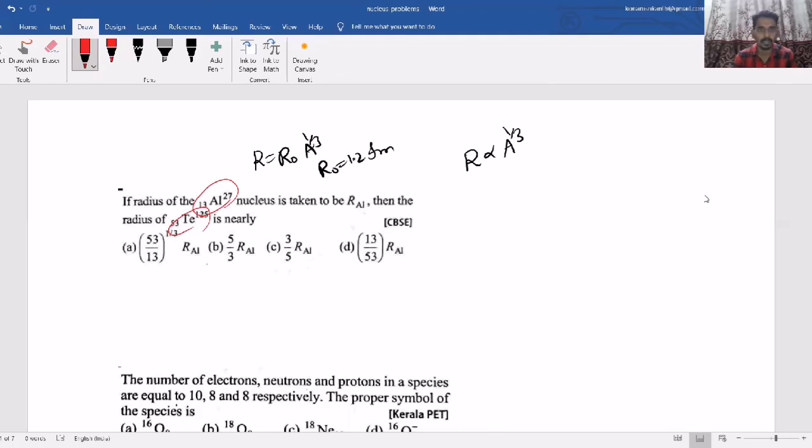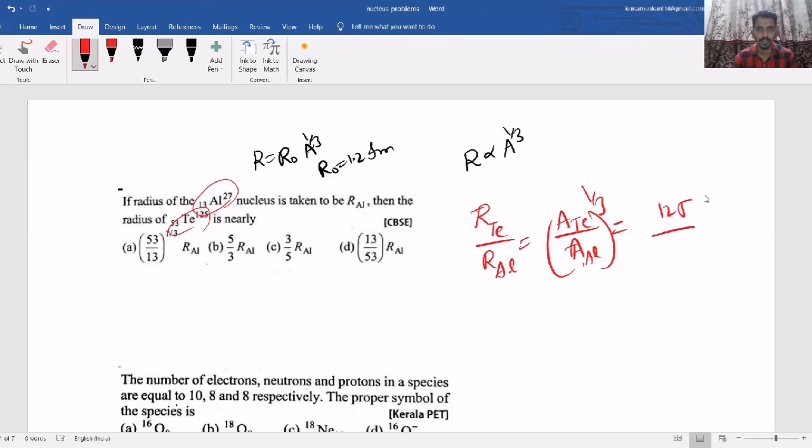Now we have to find the radius of this tellurium. So radius of Te by radius of aluminum equals A for tellurium by A for aluminum whole power 1 by 3.